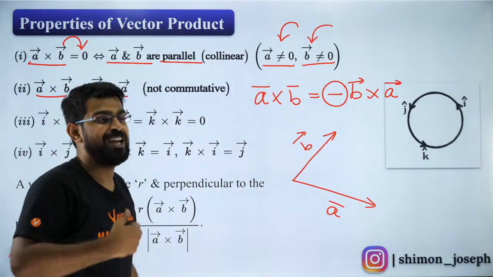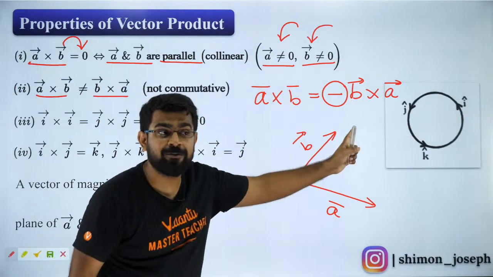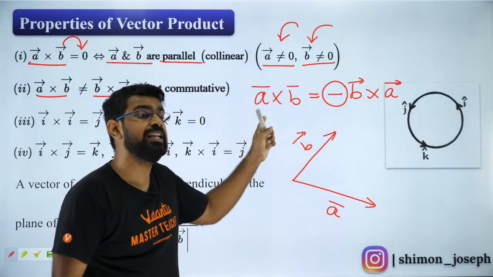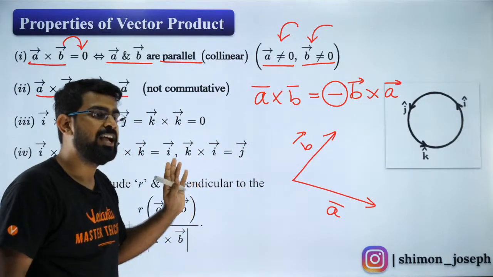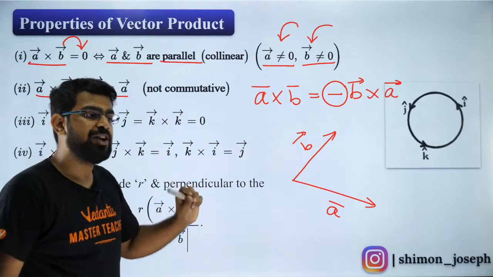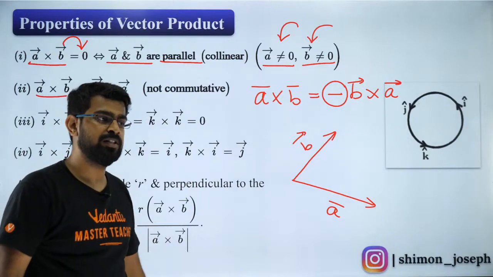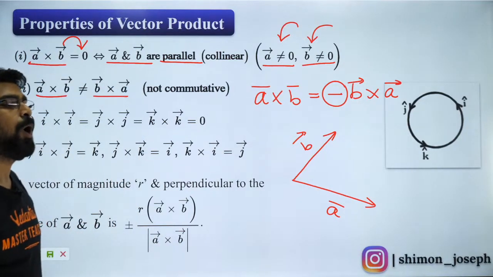Wonderful, right? So that is why it is not commutative. Rather, A cross B is actually minus of B cross A. Did you all get it? Everybody, are you all able to follow? Fantastic, guys. You are all awesome.